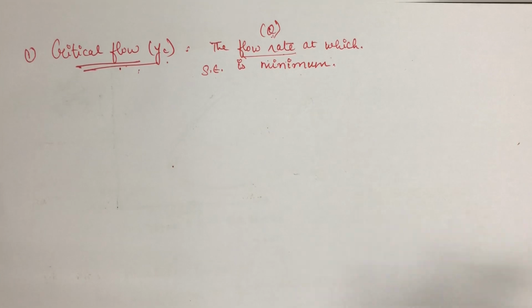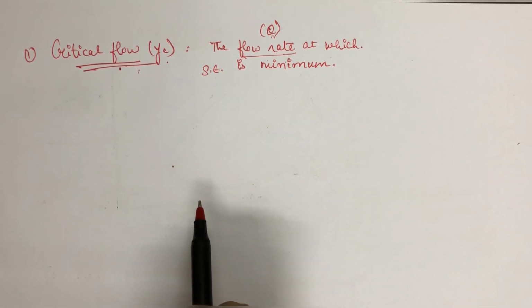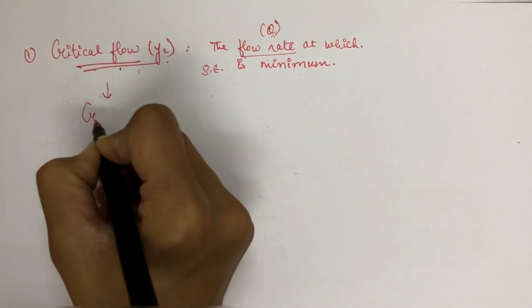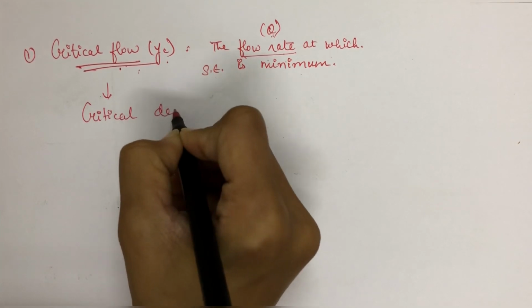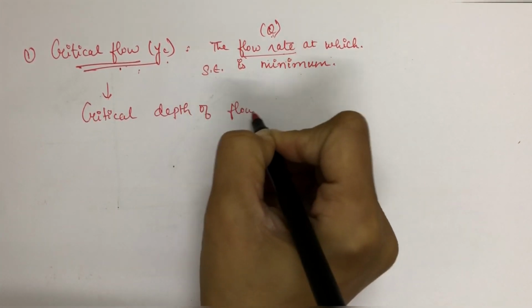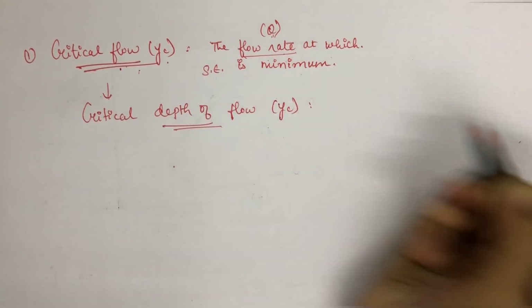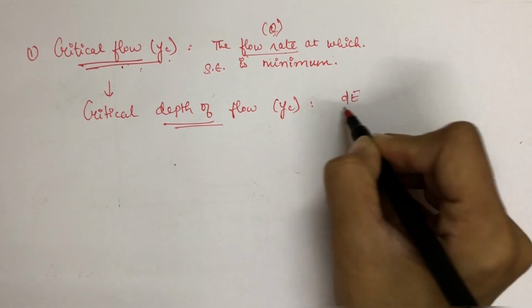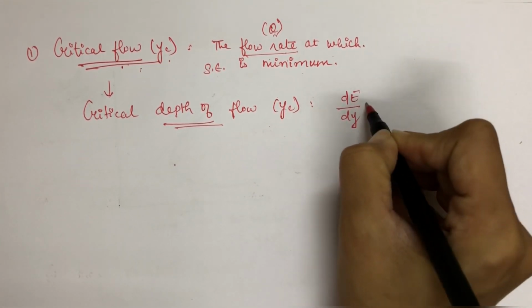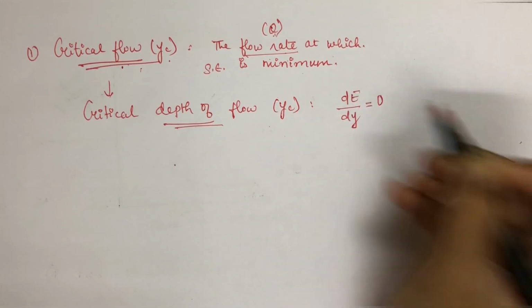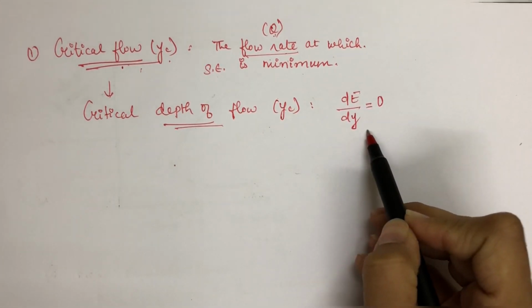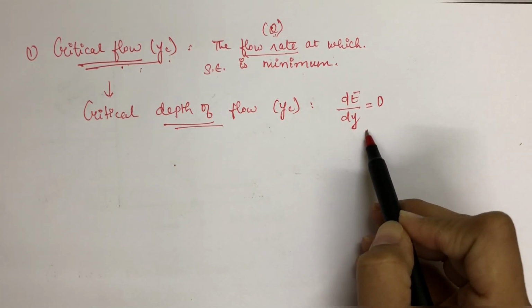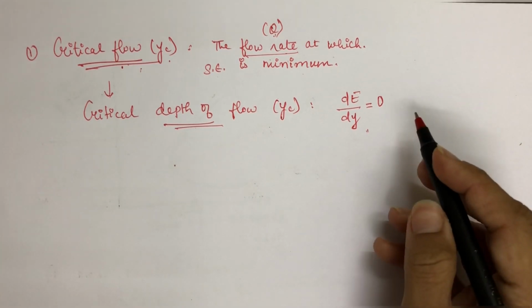Okay, now in order to determine the mathematical relationship or equation for the critical depth of flow, that is yc, we should know that the rate of change of specific energy with respect to the depth of flow must be equal to 0. So considering this condition to be true, we can derive the equation for the critical depth of flow.